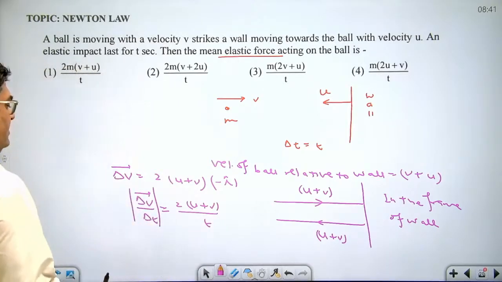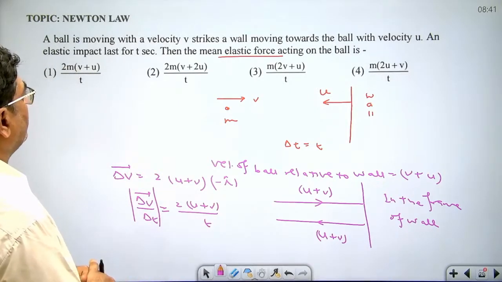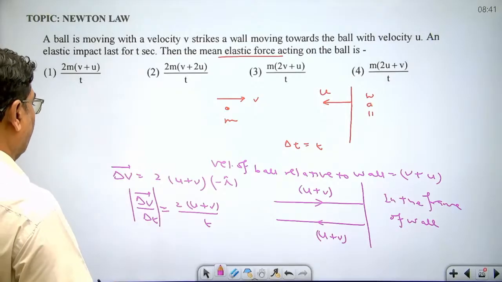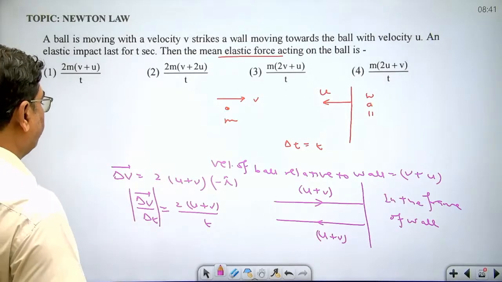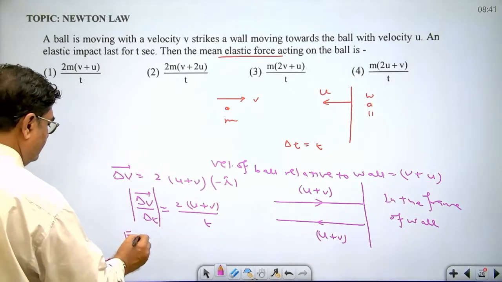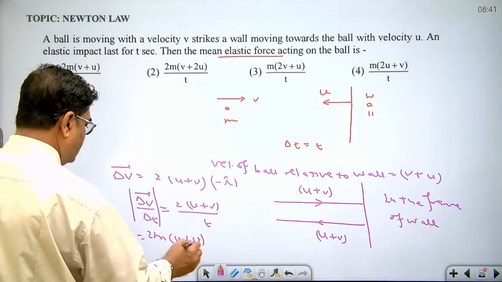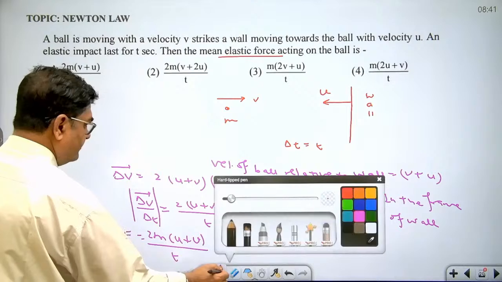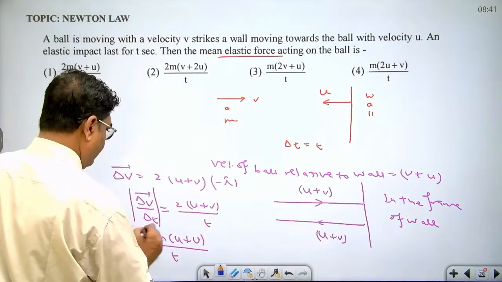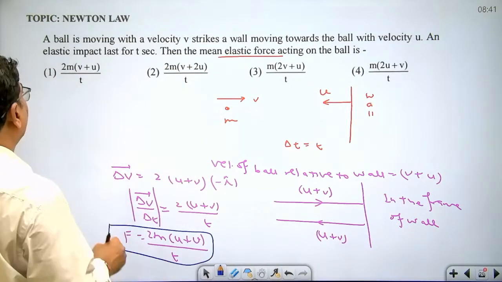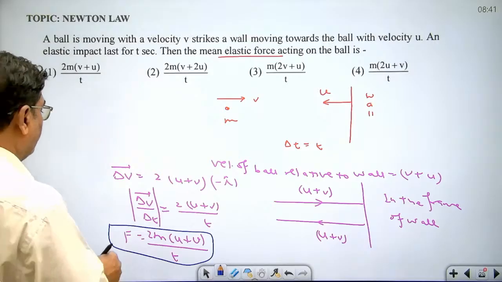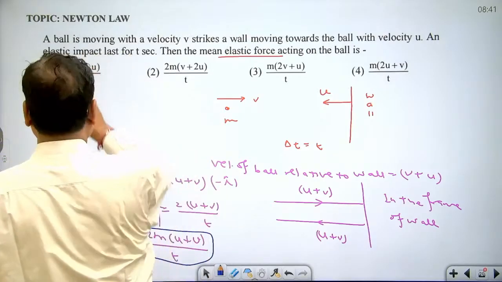And what is impulse? Impulse is equal to change in momentum. What is the elastic force? Elastic force multiplied by mass. So the force is 2m(u plus v) divided by t. This is the force. Now, dear student, the answer to the given question is option 1.